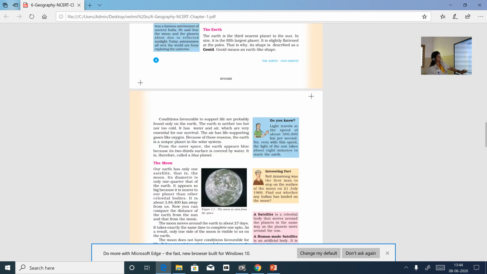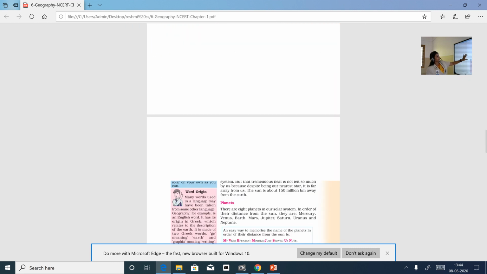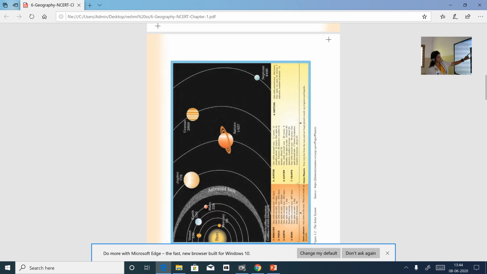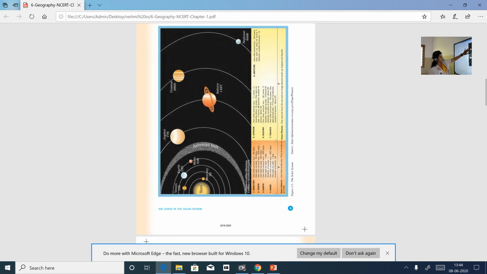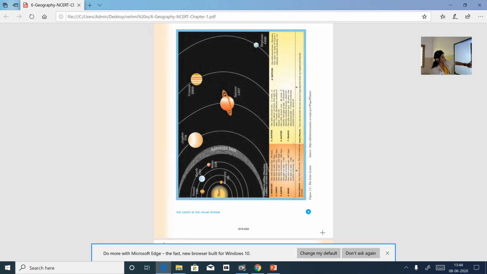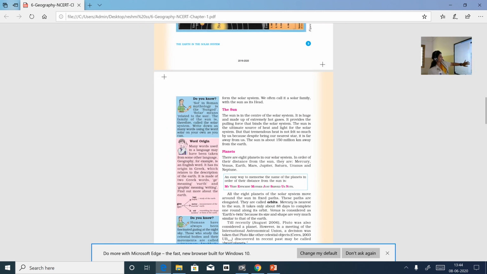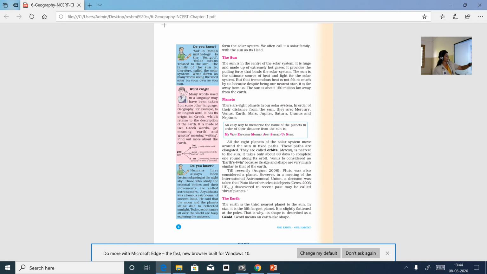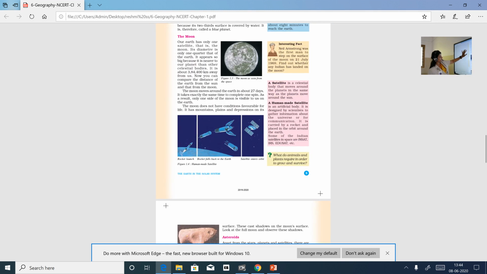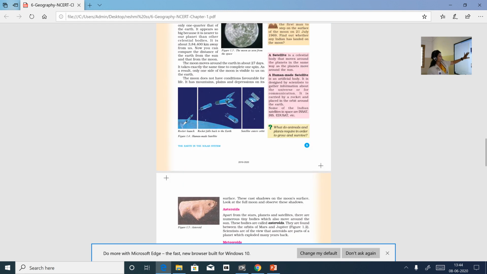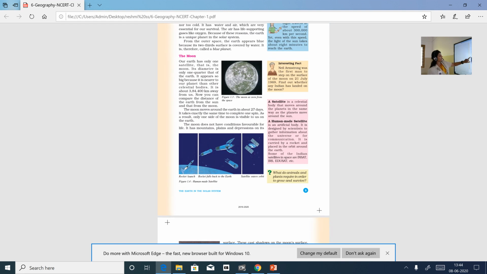Based on today's topic, you can just go through the solar system. This page, it starts from here, the solar system. This page and this page, page number 3. Next page, page number 4. You can just go through it. Page number 5 also you can go through it. Okay, up to page number 5, up to the moon.